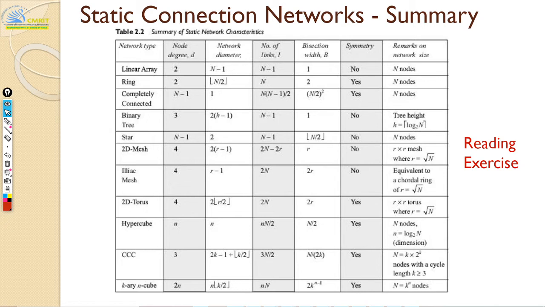Any two nodes? Okay. So let's pick one network, right? Let's pick a ring. Very simple network. If you take a ring of size, say, 16 nodes, okay, now what will be the diameter? The distance between which two nodes will make the diameter? Distance between which and which?